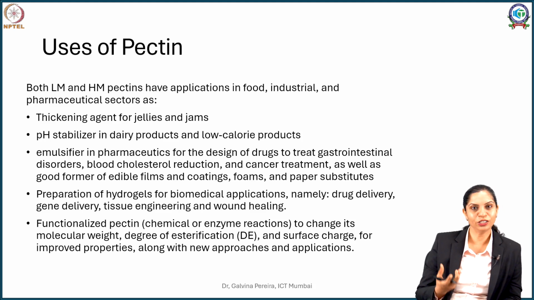Now when you look at bioengineering, pectin has found its application especially in tissue engineering, wound healing, gene delivery, and also in novel drug delivery systems. Not only that, pectin is derivatized. You can have different degrees of esterification. Some of them add functionalization, like amines and other functional groups are added, and newer approaches and applications of such derivatives have been developed.